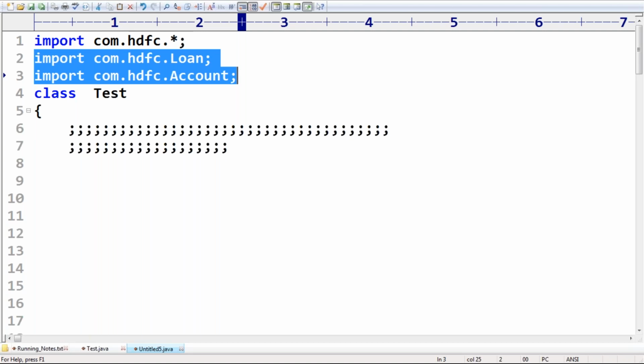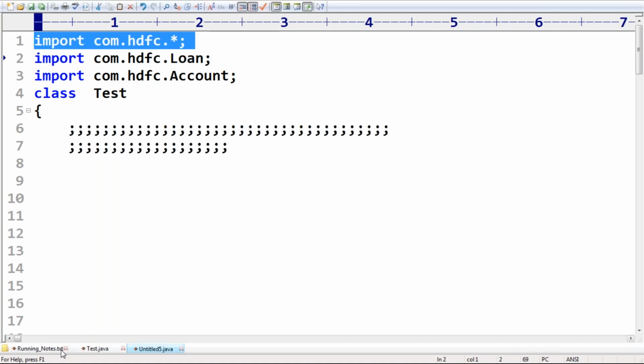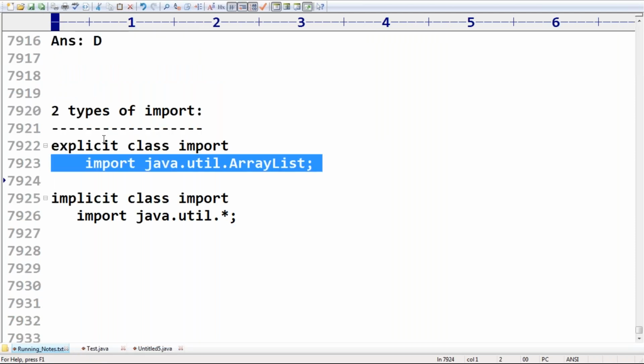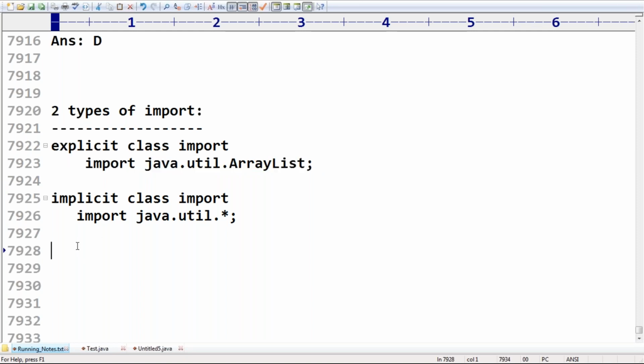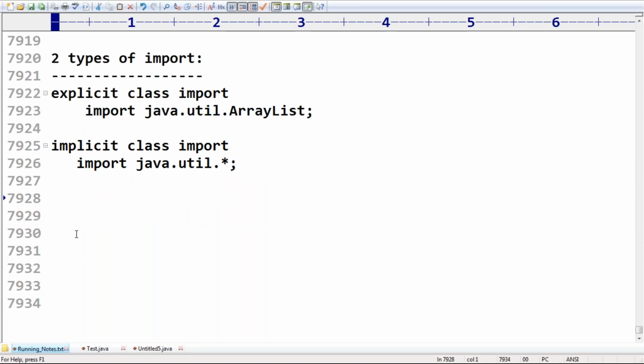So explicit class import is always going to improve readability, but implicit class import, the star kind of convention, means readability is going to be down. That's why it is never recommended to use implicit class import. Highly recommended to go for explicit class import. Performance is not the criteria, memory utilization is not a criteria. The only reason is that readability of the code is going to be improved if we use explicit class import. Yes, friends, is everyone able to understand?